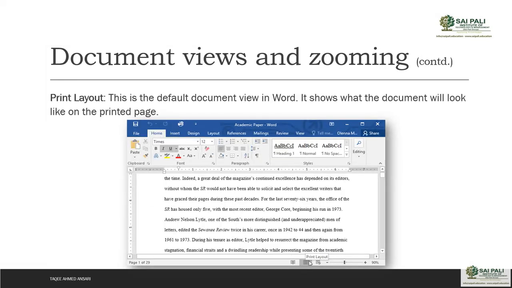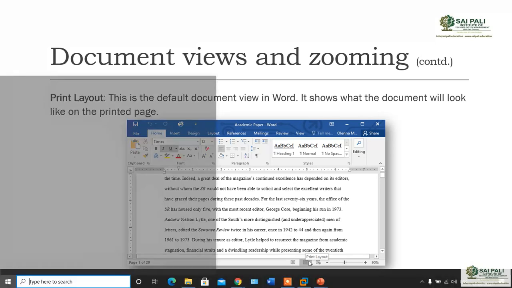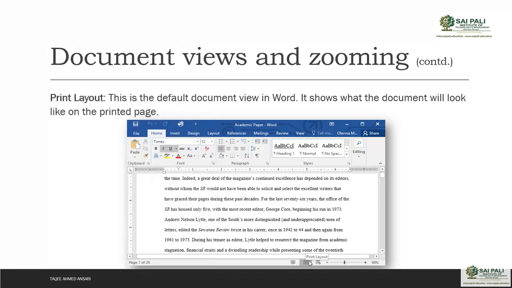Then you have another layout which is the default. It is called print layout. This is the default document view in Word. It shows how the document will look on the printed page. Remember, print layout is what? Like right now I'm creating the document, but after creating it I want to print the document. So for printing the document, what do I need,